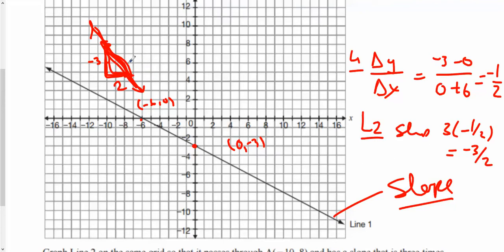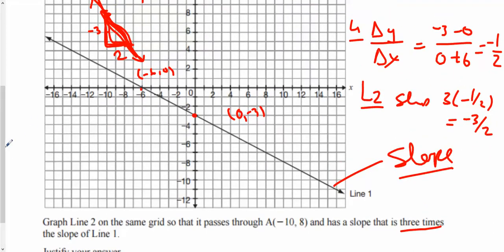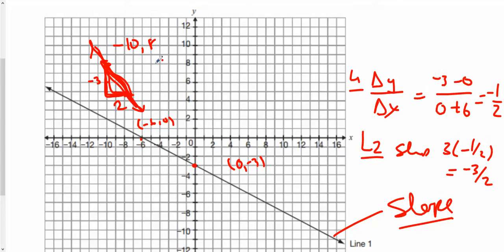So if it's 3 lower, so this was -10.8, right? Is that right? -10.8. So I want to go 3 lower. I get to 5, and then I'm going to go in 2, so I get to -8. So my point's -8, 5. Okay, and there's my point there.